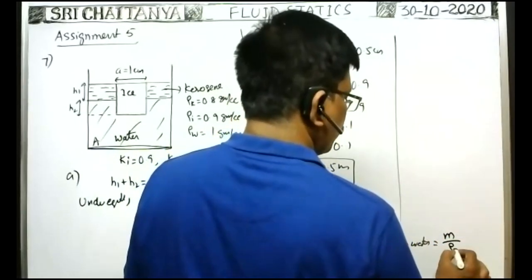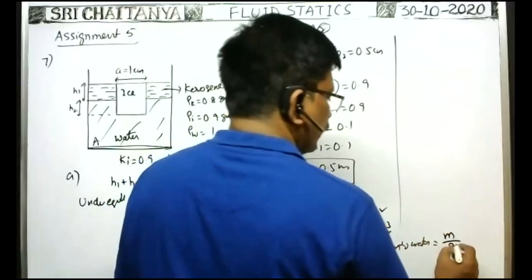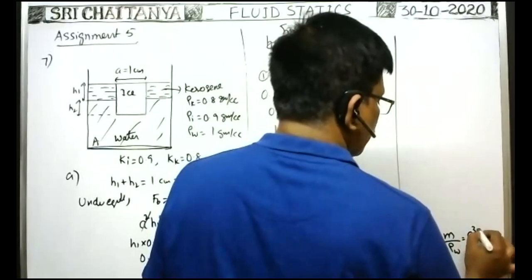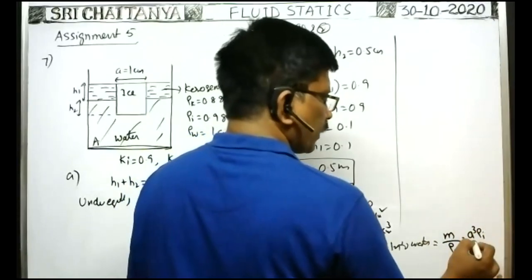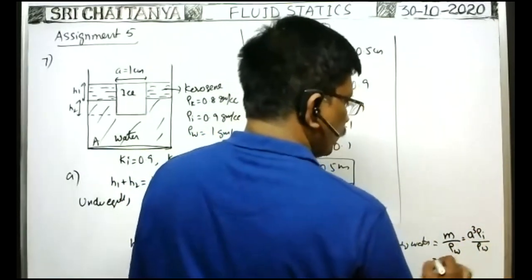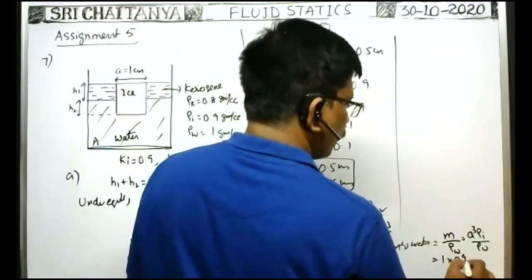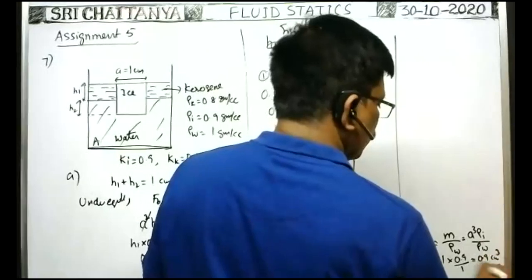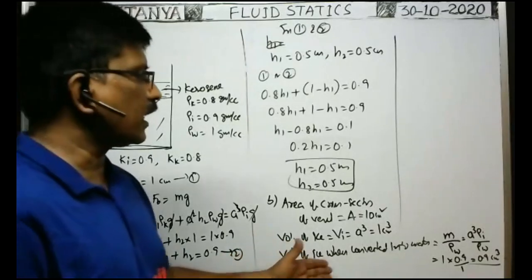The volume of ice converted into water is equal to the mass of the ice by the density of the water. Mass of the ice block means volume of the ice block into density of the ice. When it is converted into water, the mass of the water is also the same, divided by the density of the water. So this is equal to 1 cube into density of the ice, 0.9, by density of the water, 1. So 0.9 centimeter cube is the volume of the ice when converted into water.